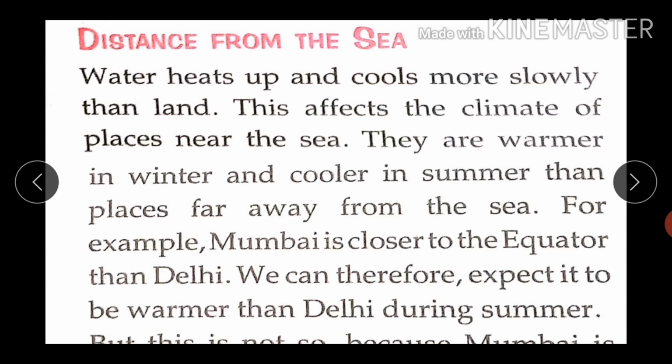Here an example of Delhi and Mumbai has been given, in which Mumbai is situated on the sea coast. Hence during summer the climate is moderate but it is extremely hot in Delhi. Though Mumbai is closer to the equator, its location on the sea coast makes the difference.